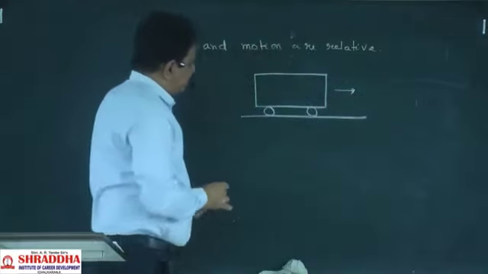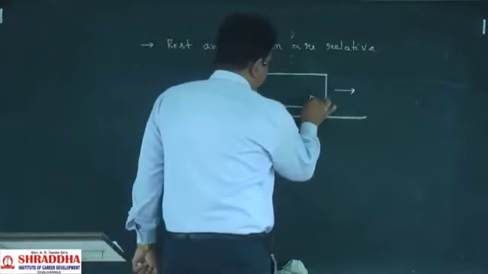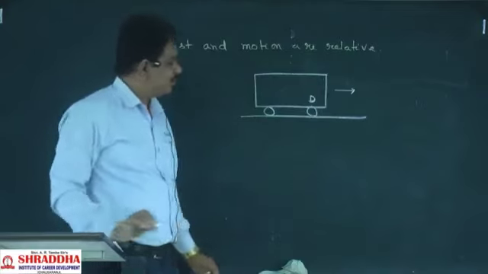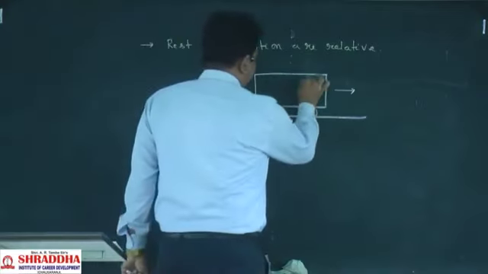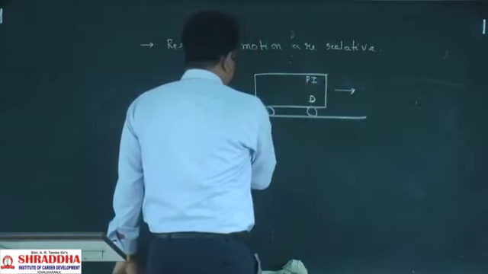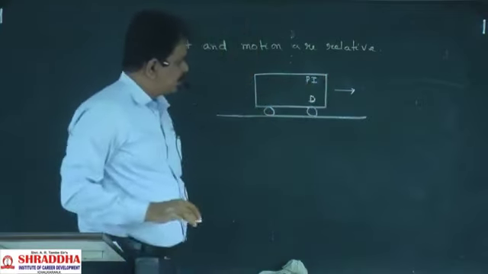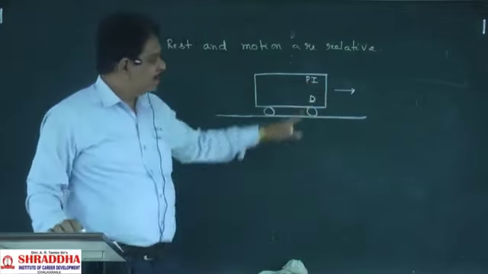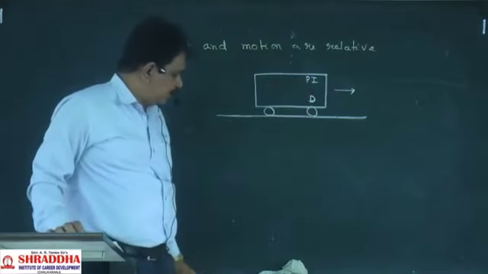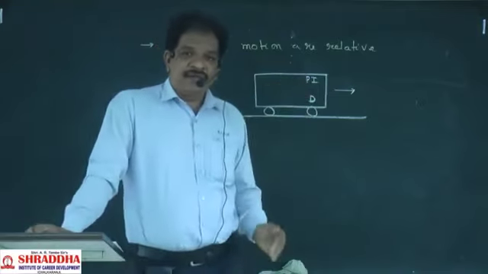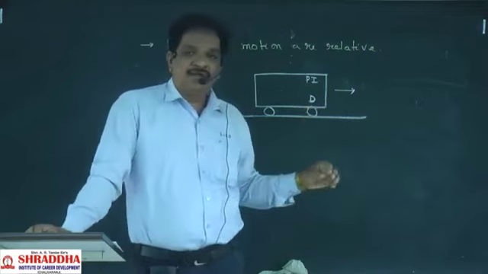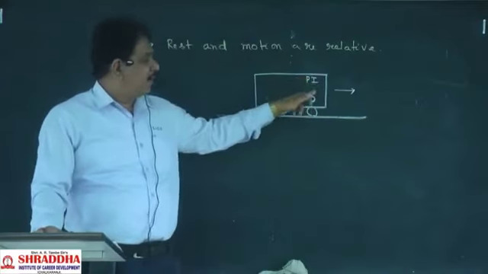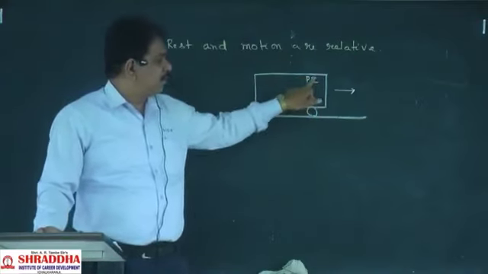It has one driver here, the bus driver. He is driving the bus. Here one passenger is there, P1, passenger 1. He is observing this driver. Then at the starting, the driver is here. After 5 minutes also, the driver will be here only.